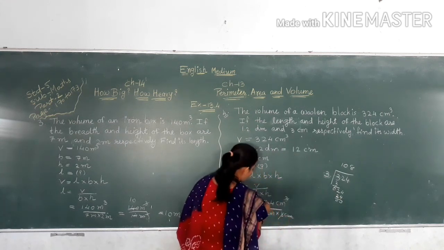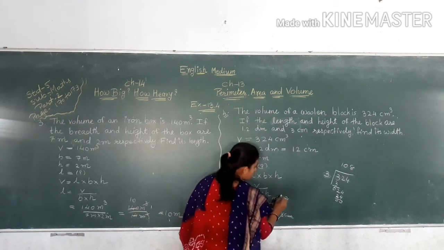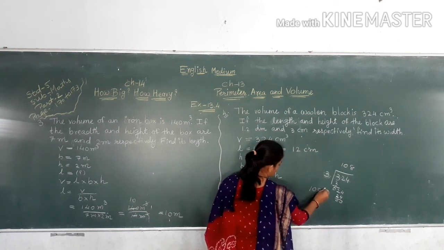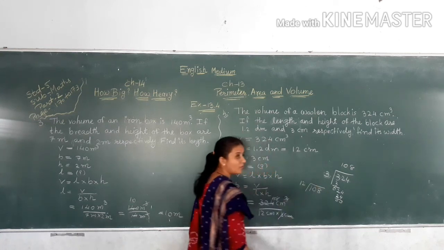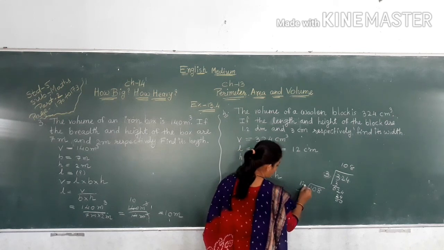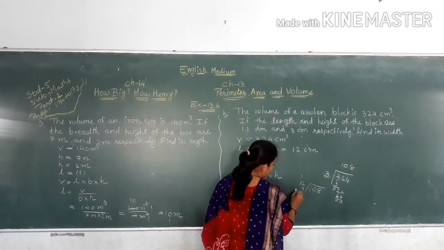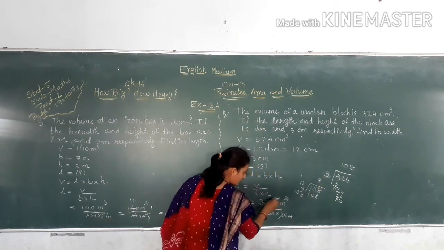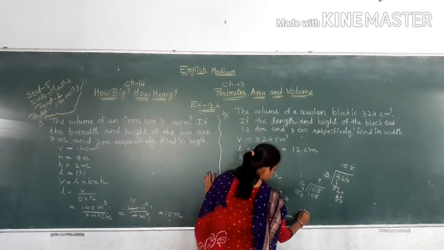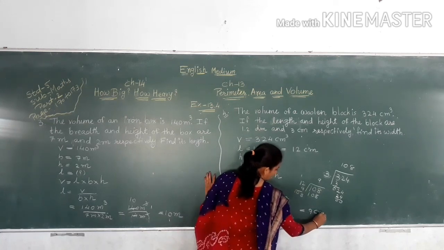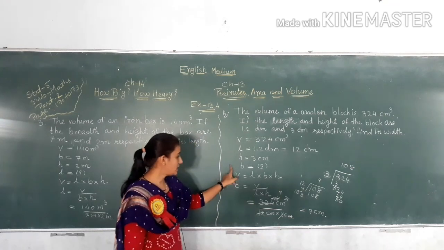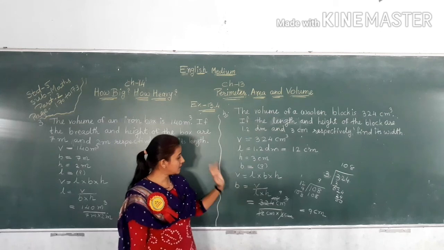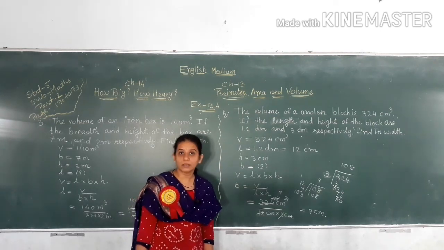So 12, 108, 3s are 324. Now 108 divided by 12. So 12 9s are what? 9 2s are 18, carry 1. 9 1s are 9 plus 1, 10. 12 9s are 108. So our answer is 9 centimeter. So breadth is equal to, yeah, width is equal to 9 centimeter. Thank you students.